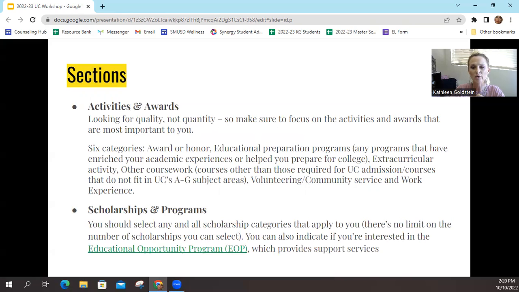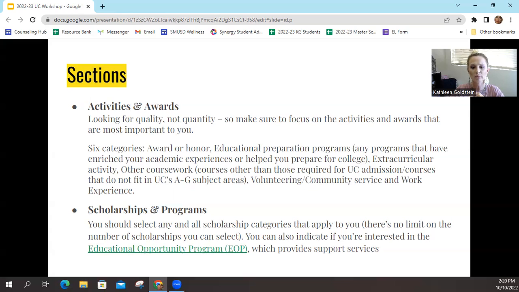There are 6 categories: awards and honors, educational preparation programs, extracurricular activities, other coursework, volunteering and community service, and work experience. So definitely want to report that in those areas.